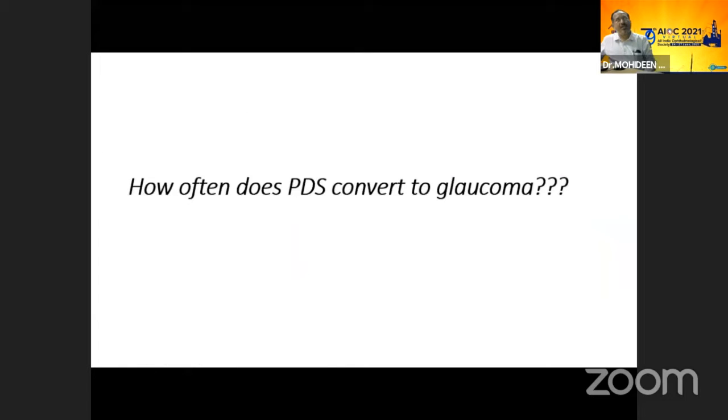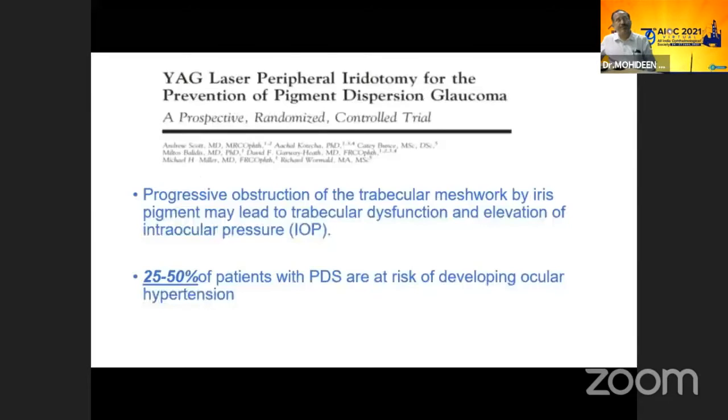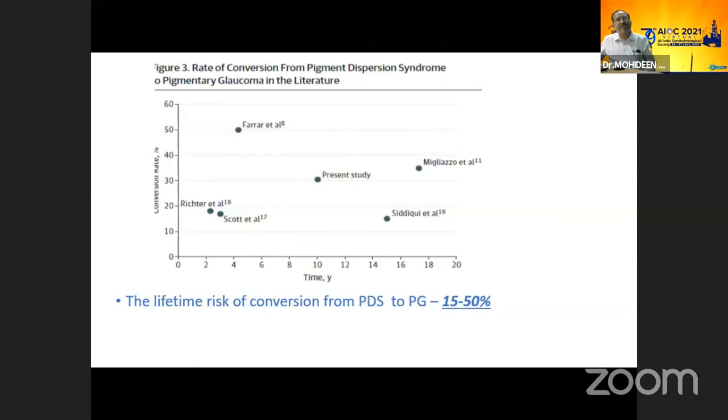How often does pigment dispersion convert to glaucoma? Roughly 25 to 50% of patients with pigment dispersion syndrome are at risk of developing ocular hypertension later. These are some of the studies on the rate of conversion of pigment dispersion syndrome to pigmentary glaucoma in the literature. It's roughly around 15 to 50%. Some say 15%, like the Scott study and the Siddiqui study, and up to 50% in the Farrar study.